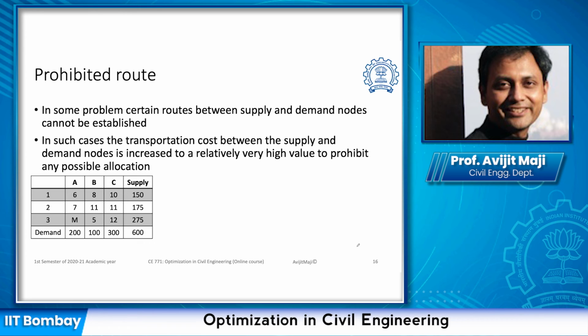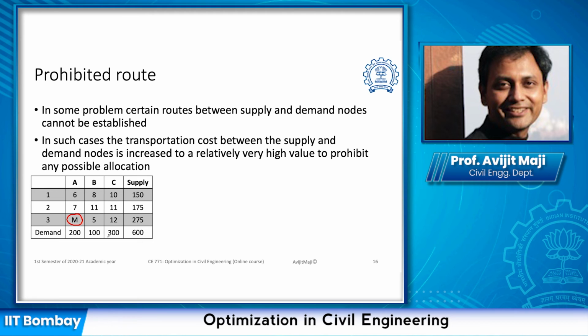So how do you formulate that particular problem? In those cases, you have to use a relatively very high transportation cost value to prohibit any possible allocation. So if we say that from factory 3 we cannot supply to this particular market A, then we assign a very high value M to take care of that. And once we do that, we can solve the problem by the regular method. So this is all about the transportation problem.